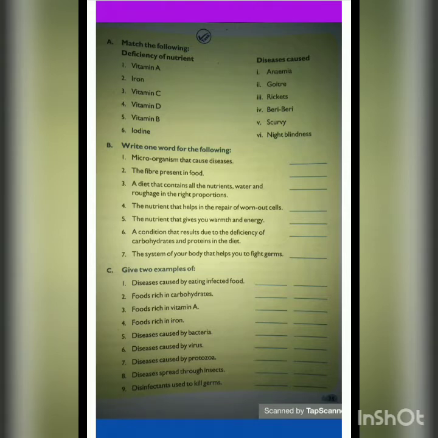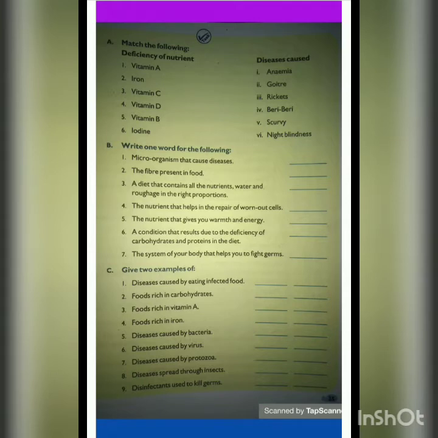And sixth is iodine. So this is the match the following. Okay. Part B. Part B में you have to write one word for the following. Statements are given to you and you have to give one word for these statements. The first is microorganisms that cause diseases.